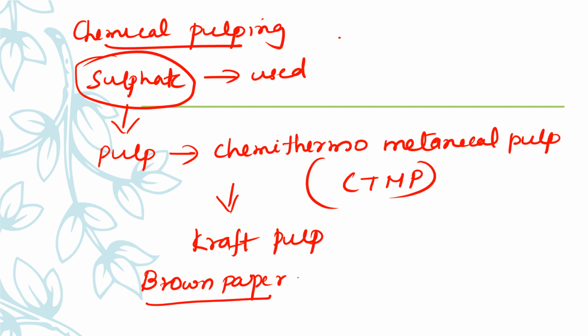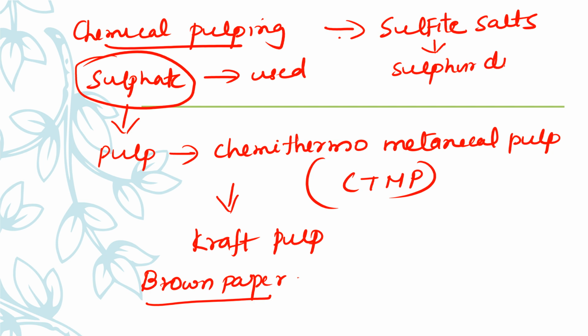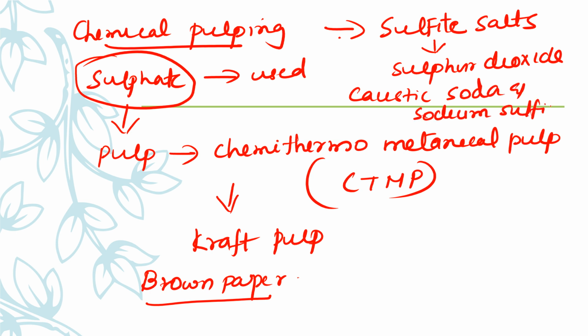The other chemicals used for this purpose other than sulfate are sulfite salts with an excess of sulfur dioxide, and also caustic soda and sodium sulfide.